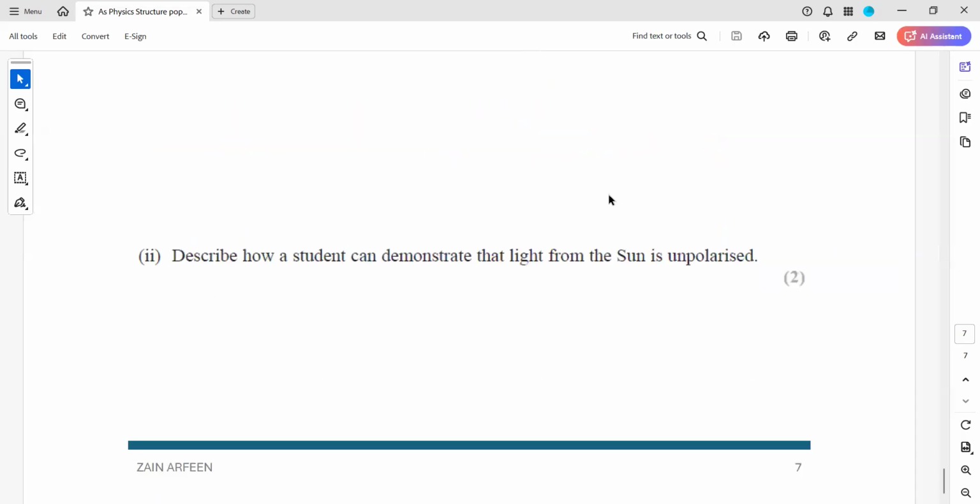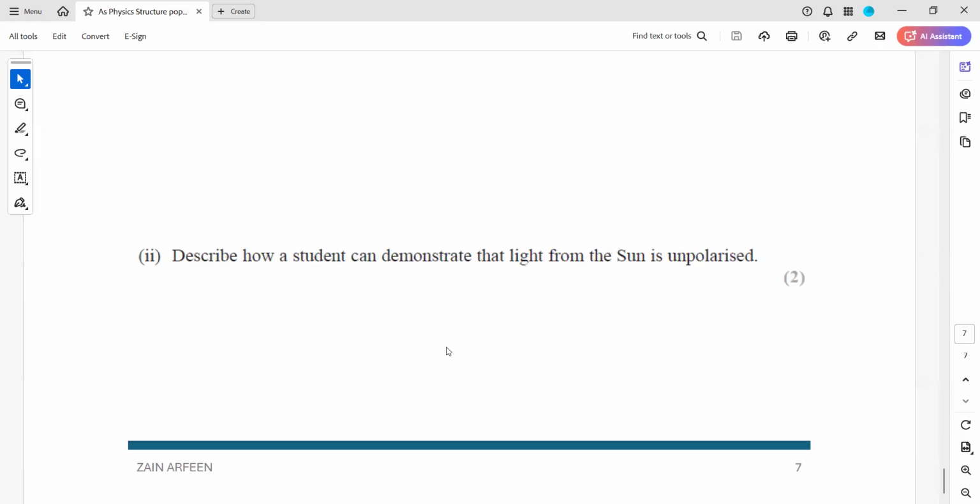Describe how a student can demonstrate that the light from the sun is unpolarized.